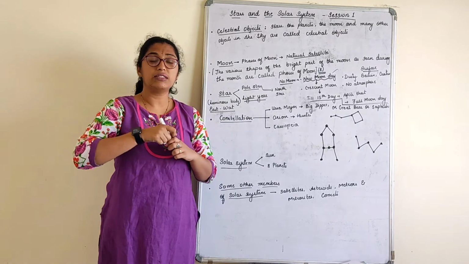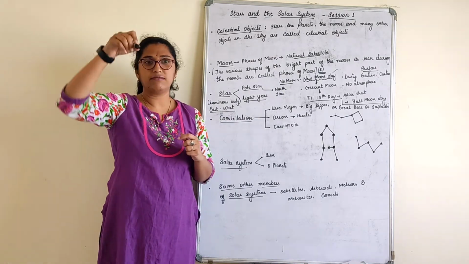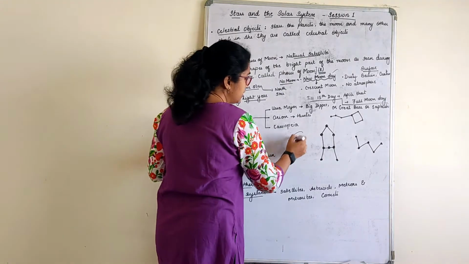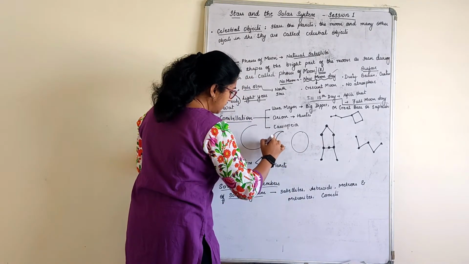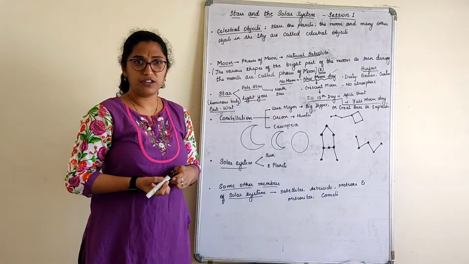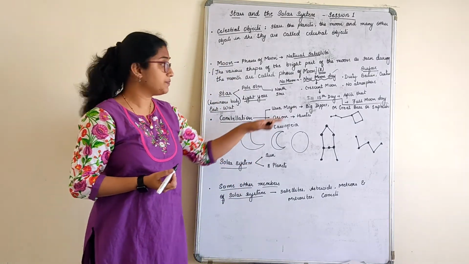Now see, if I just draw one line, usually how we all draw the moon, we do it like this, right? Or it can also be like this, depending on its different shapes. These are the phases, children, here.